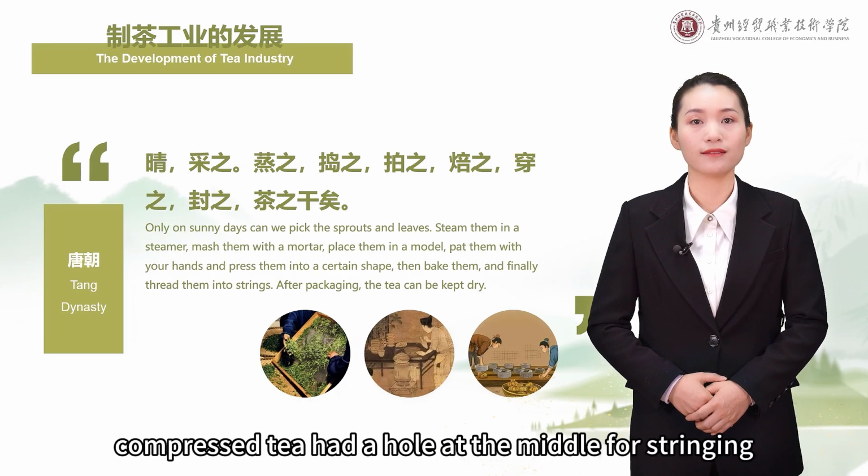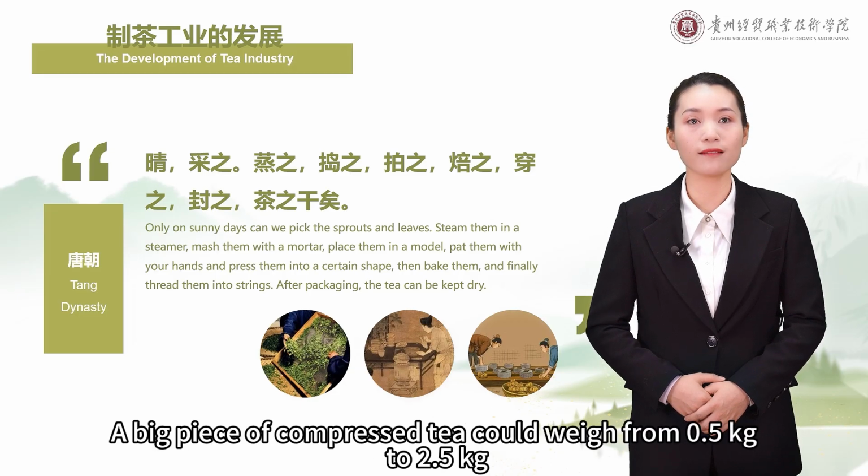In the Tang Dynasty, compressed tea had a hole in the middle for stringing, with various sizes. A big piece of compressed tea could weigh from 0.5 kilograms to 2.5 kilograms.